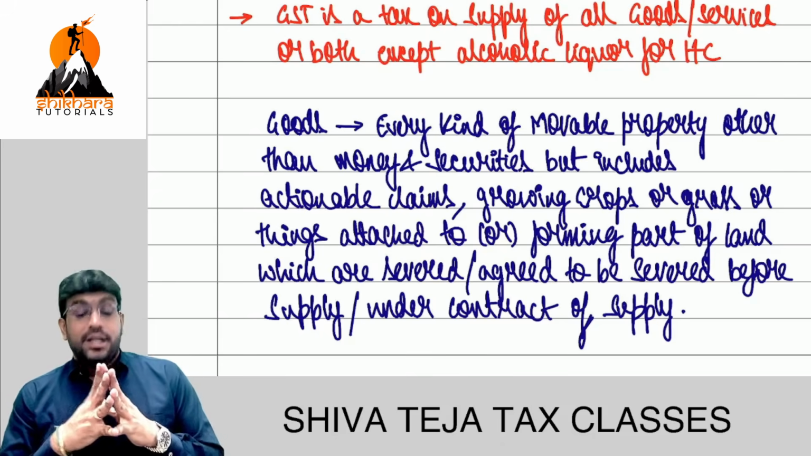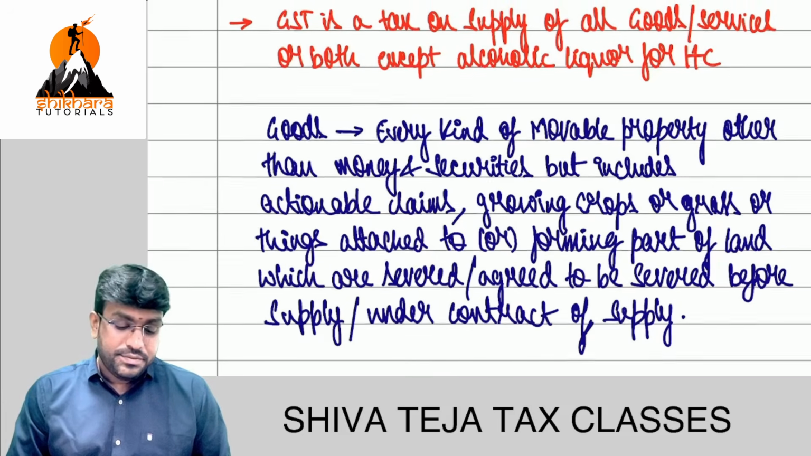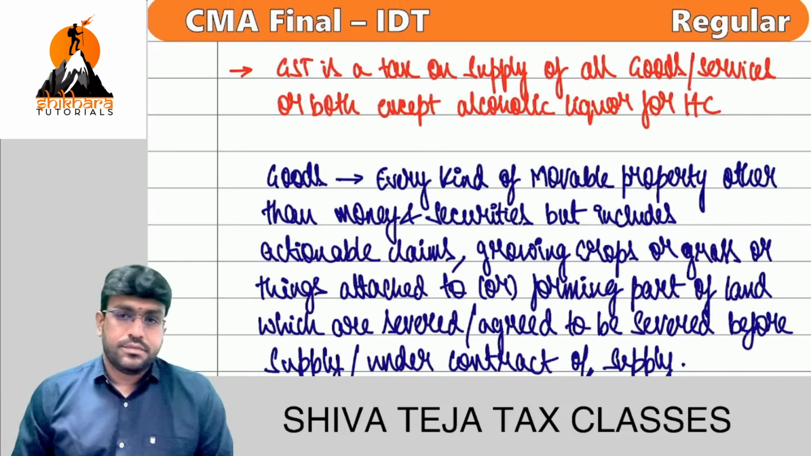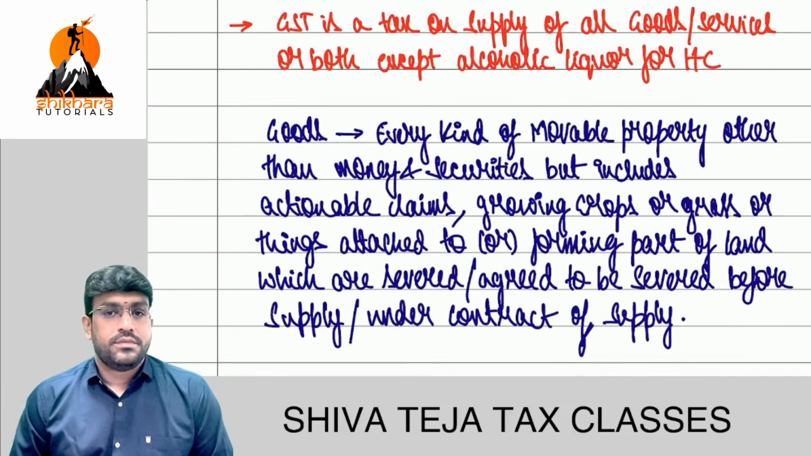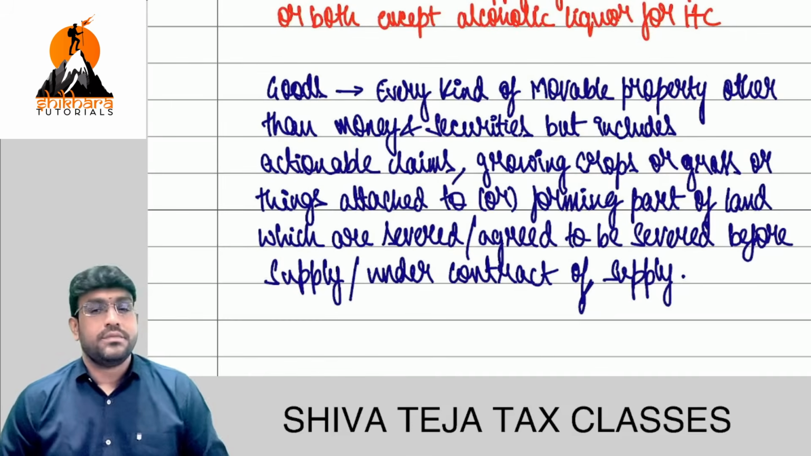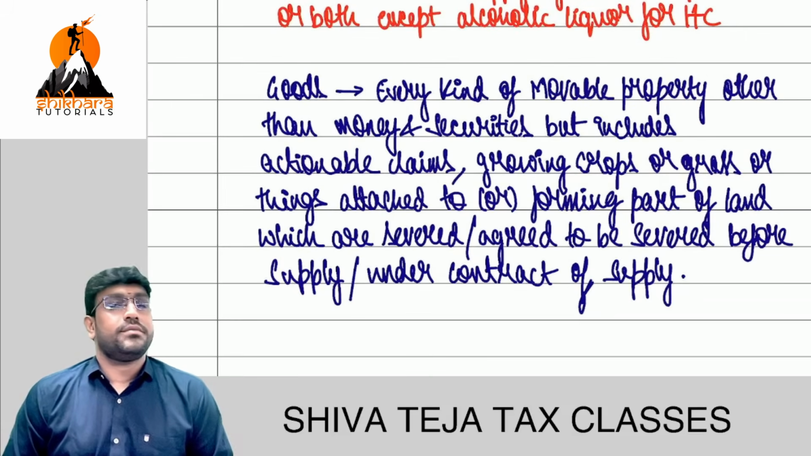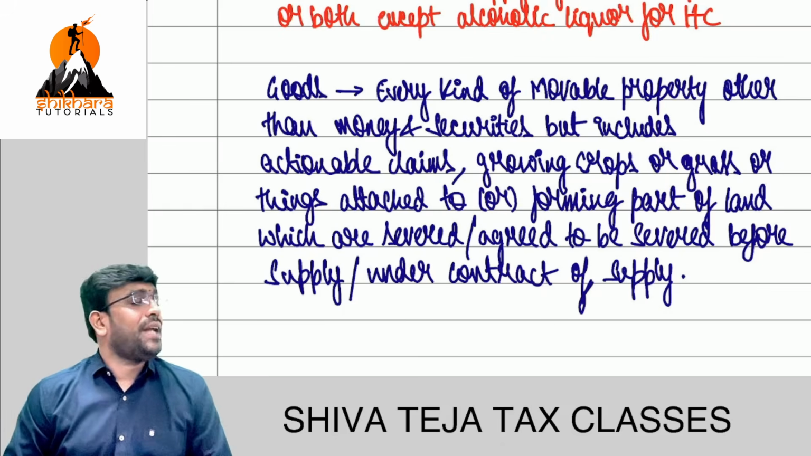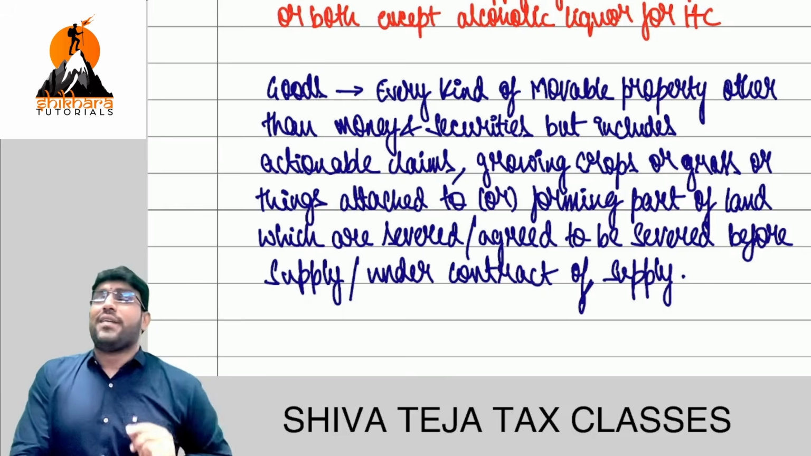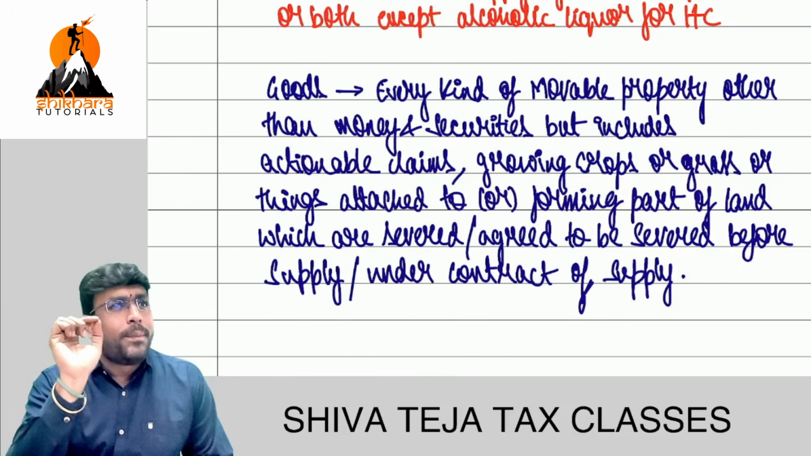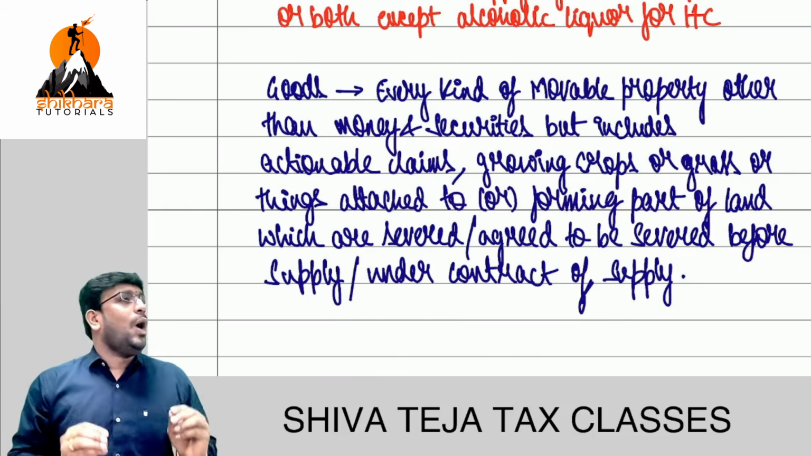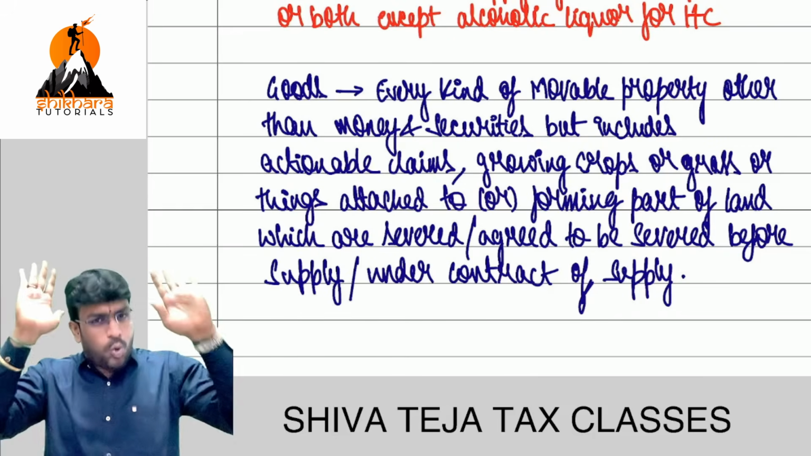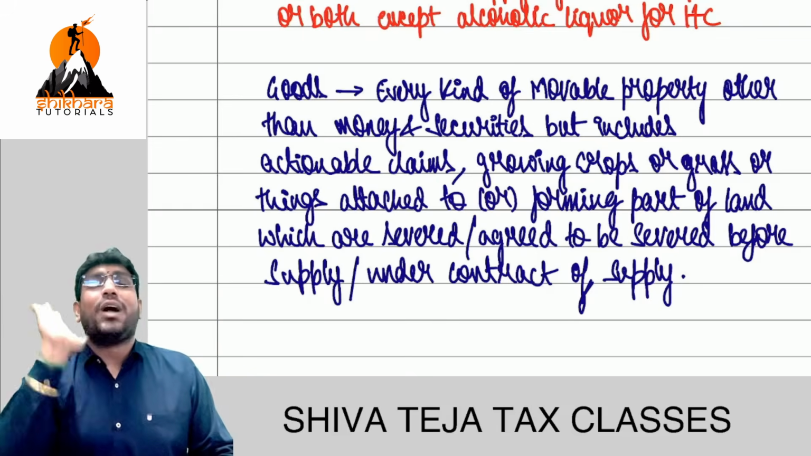Done? Come on, friends. This language is very important actually. Can you see that? Sir, read that line, come on. Goods cover what? Every kind of movable property. That means only if it is movable, only then it is covered in the definition of goods. Every kind of movable property other than, hold on. Other than money. What is money?